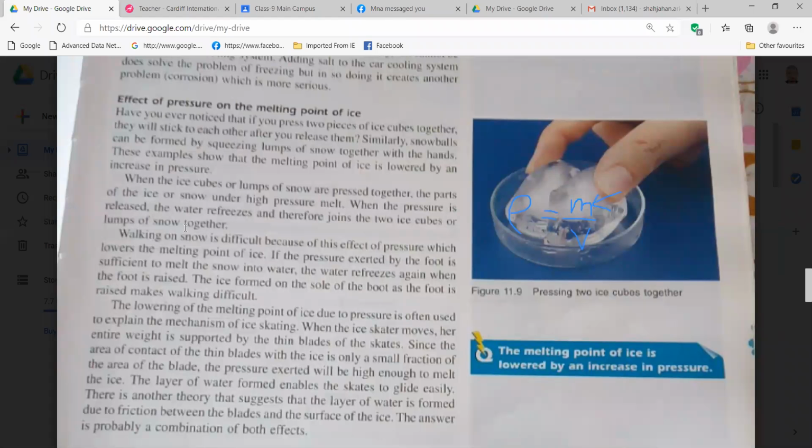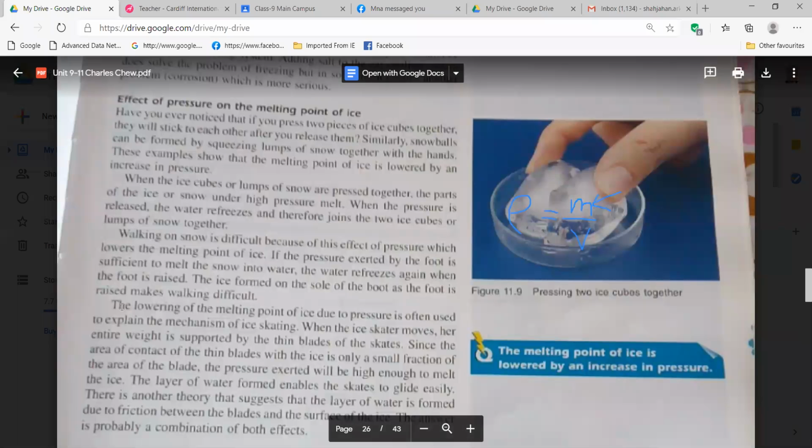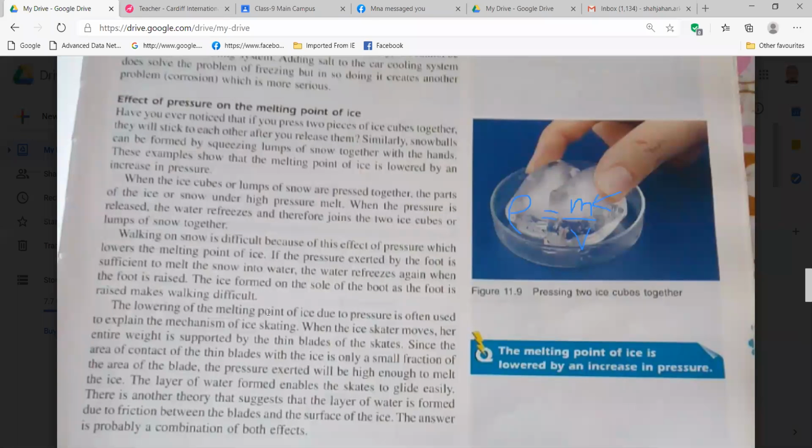Sir, I didn't understand this line, the lowering of melting point of ice is due to... Melting point is 0 degree Celsius, right? But if it is given pressure, then it may become -1 degree Celsius, right? -1 degree Celsius, the melting point. But you know what happens?